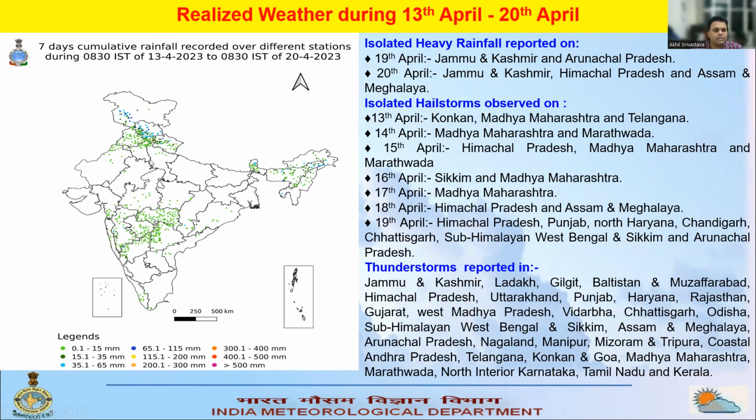If we talk about rainfall, then in the northern parts of the country, the rainfall was mainly associated with the western disturbance, and in the central parts of the country, it was associated with the trough discontinuity and with thunderstorm activities. Same with the east and northeast parts of the country.